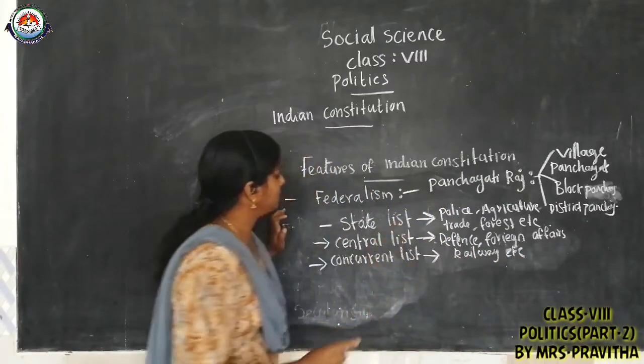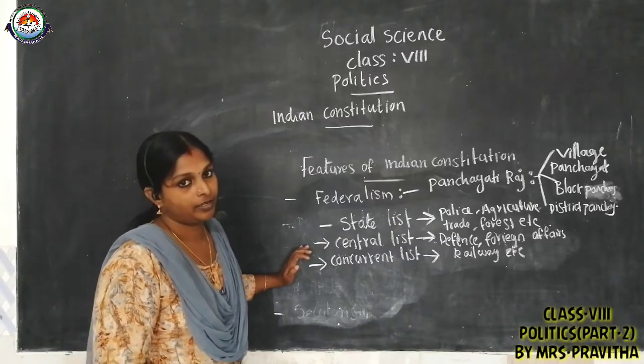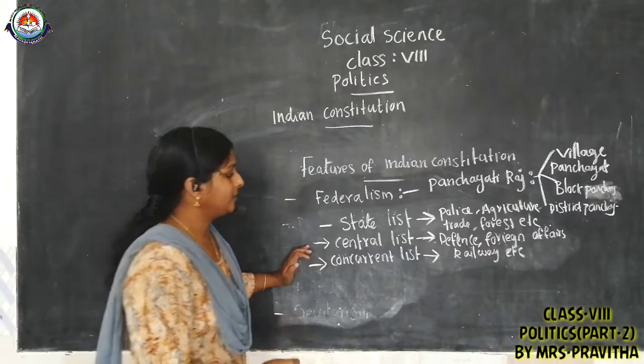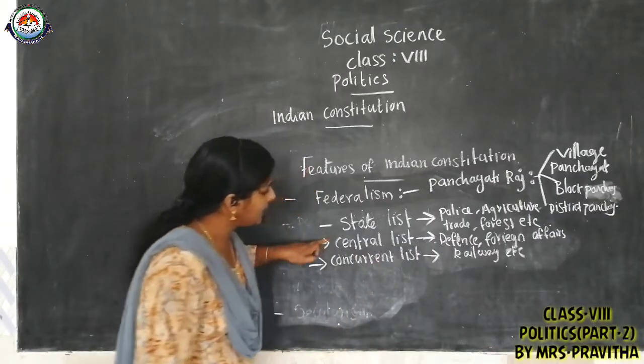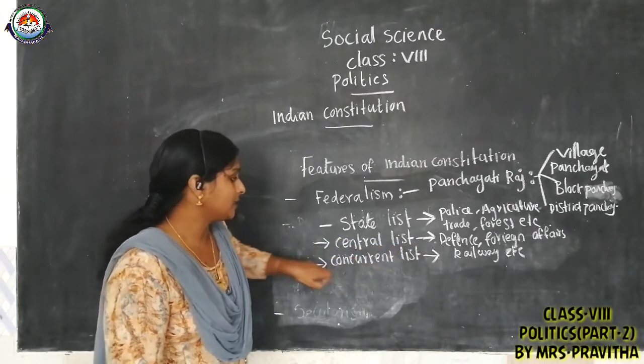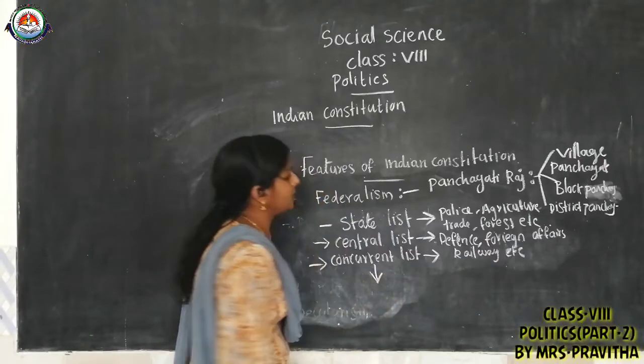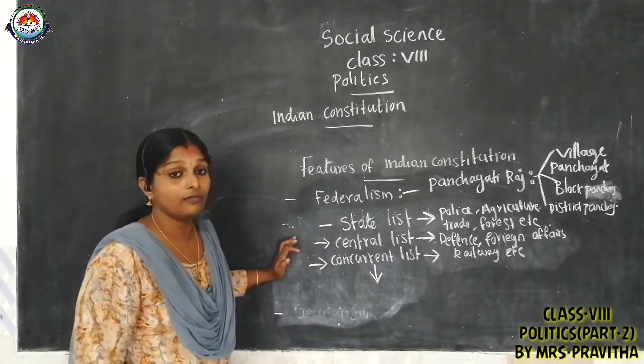Regarding all these subjects in the central list, the central government will only take the decision. Clear? Another list is the central list, also known as the union list. Then the concurrent list. Regarding the concurrent list, both central government and state government have equal power